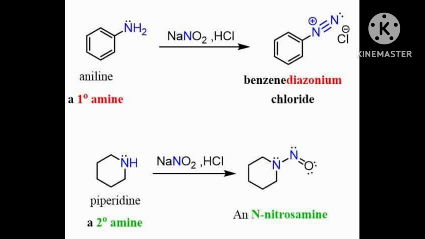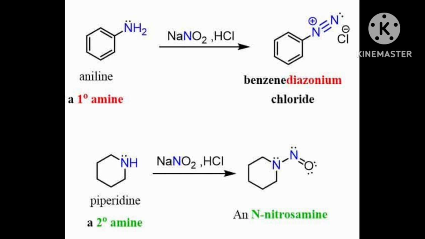The condition may be a little different: aromatic amines react with nitrous acid at low temperature, 273 to 278 Kelvin, and also form diazonium salt, a very important class of compounds used for synthesis of a variety of aromatic compounds.